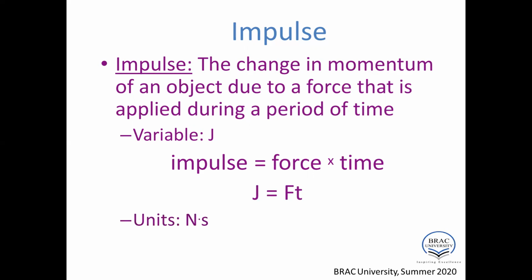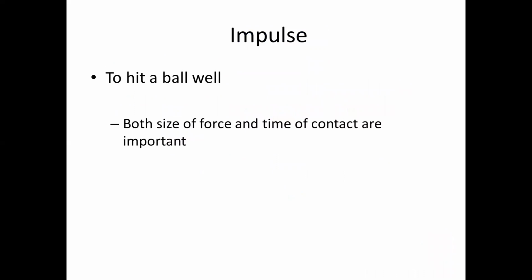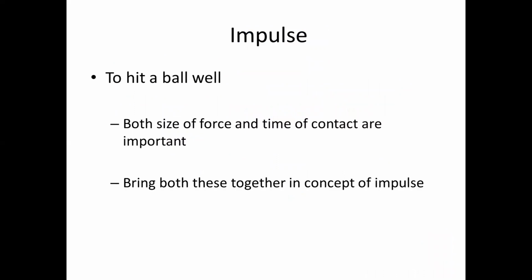The unit of the impulse is Newton second. Particularly, to hit a ball to the wall, both the size of the force and the time of contact are important here. So we bring both those together in the concept of impulse.